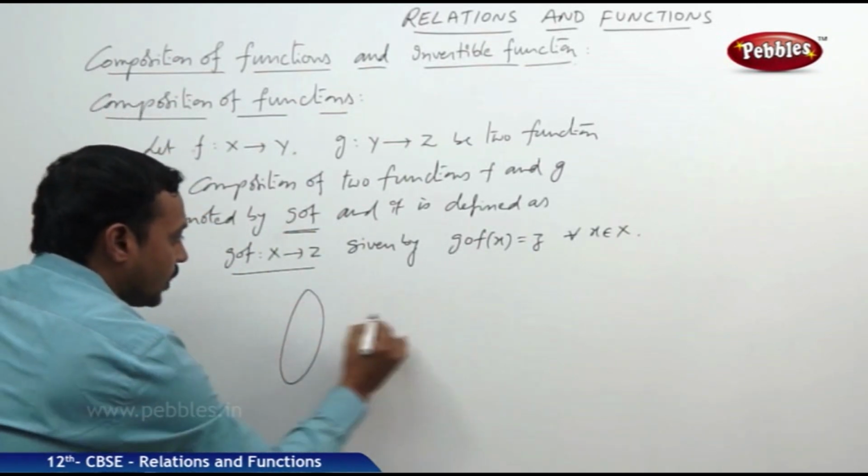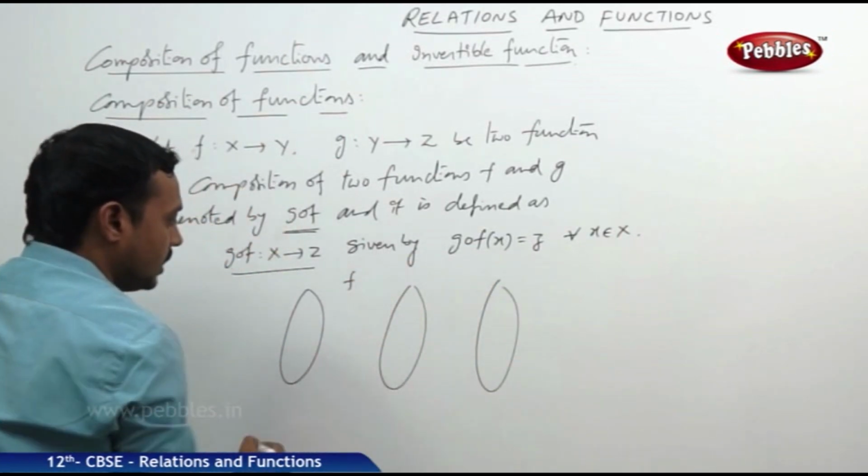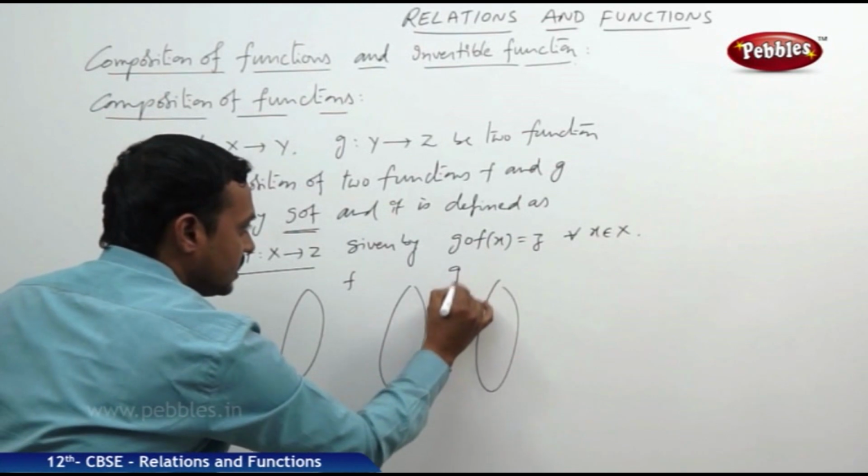So now let us take two functions, one is f and another one is g.